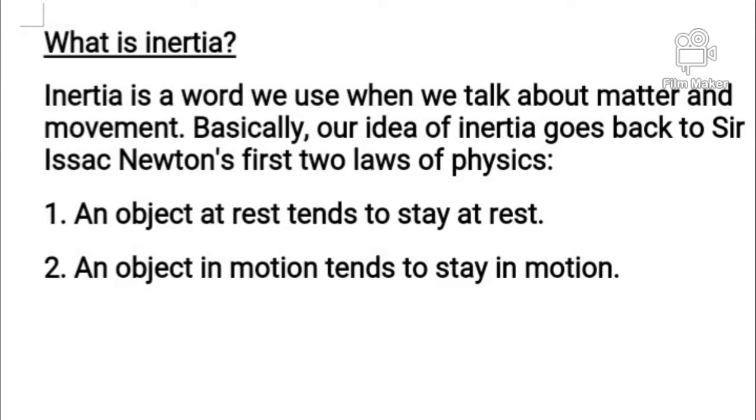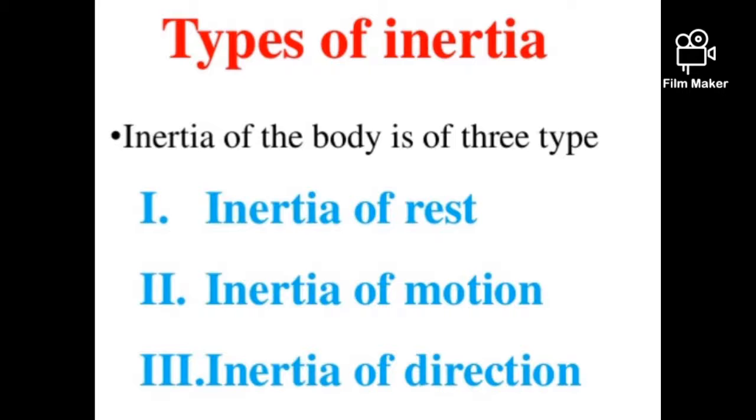Now see the exact definition of inertia. Inertia is a word we use when we talk about matter and movement. For example, an object at rest tends to stay at rest, and an object in motion tends to stay in motion. That means if the body is in motion, it wants to remain in motion; if the body is at rest, it wants to remain at rest. These two characteristics of the body, we call this property inertia. It means inertia is a property of the body, or you can say it's a self-adjusting force. Basically, we have three types of inertia: inertia of rest, inertia of motion, and inertia of direction.